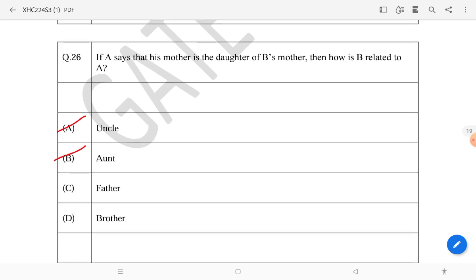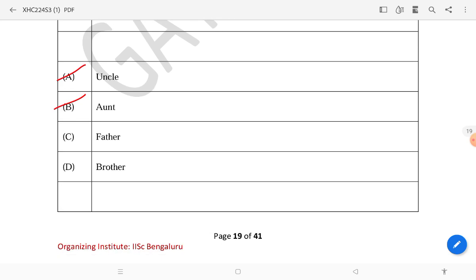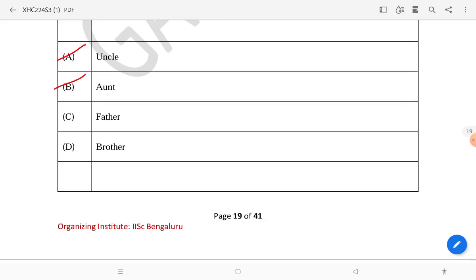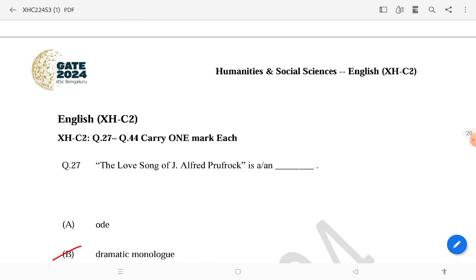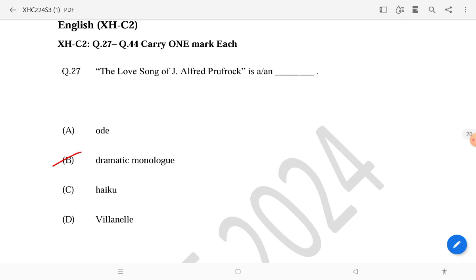Then this question is a blood relationship, and this is an MSQ question. So you have to select two or three, a multiple selection question. So uncle and aunt will be the answer. Then we jumped into the subject questions.